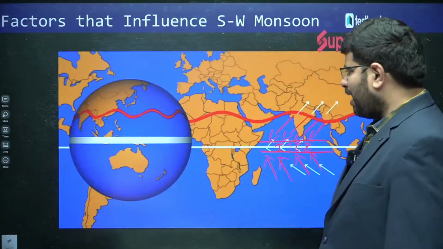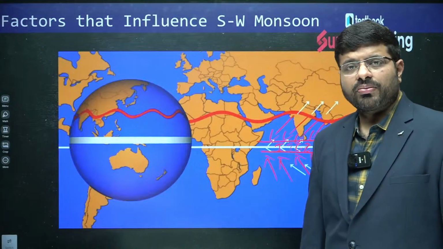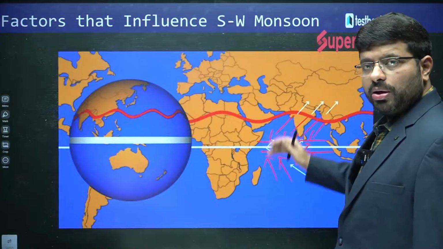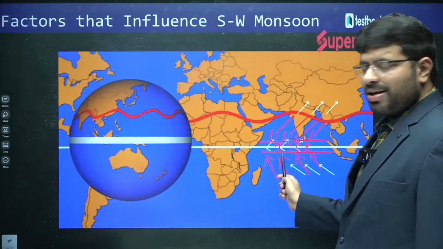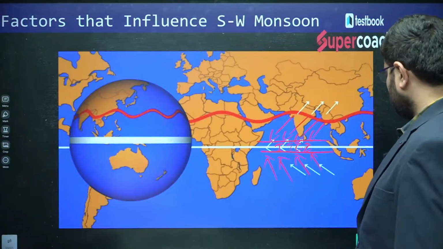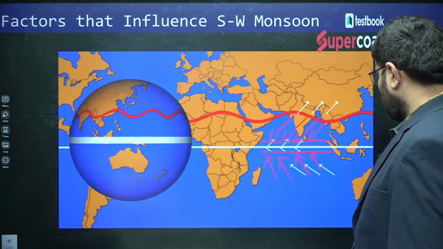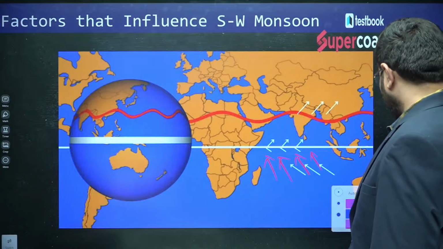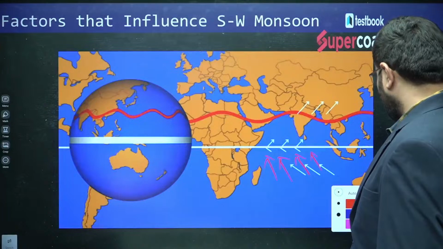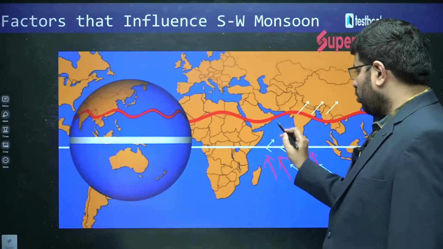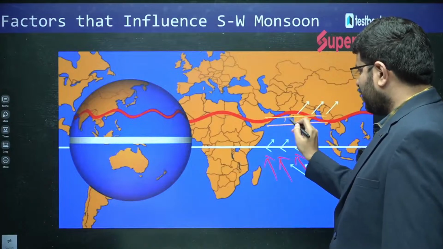Okay, but what will happen to this ITCZ? This will shift, it will go up and down. So, in the month of March, it will be like this. But after that, you will see that the low pressure belt, the equatorial low pressure belt, will be located here. ITCZ will be located here.